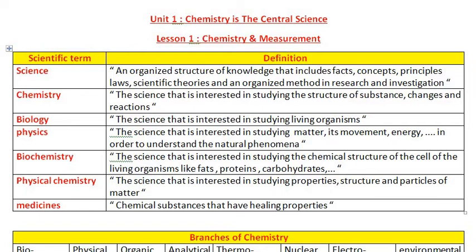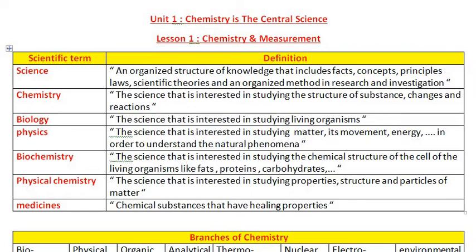So what is the definition of science? An organized structure of knowledge that includes facts, concepts, principles, scientific theories, and organized methods in research and investigation. This is the definition of science. What about the definition of chemistry? It's also a science that is interested in studying the structure of a substance, its changes and reactions.